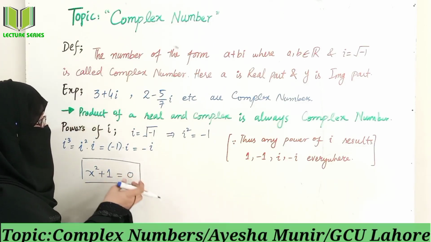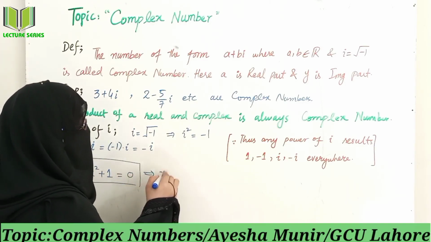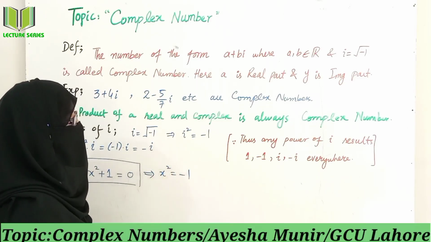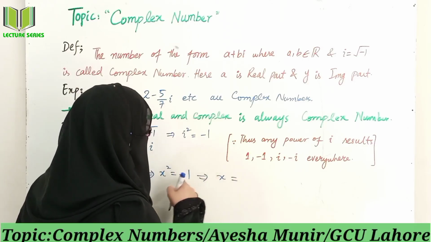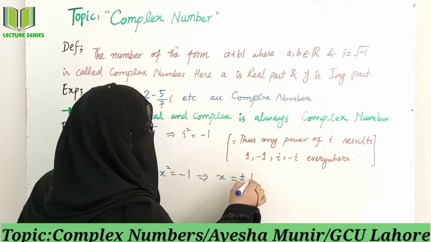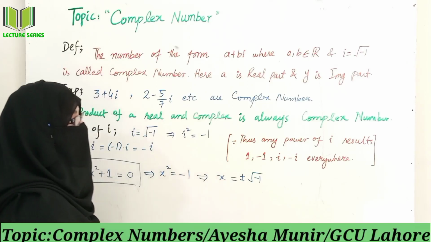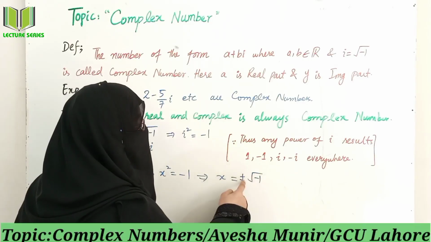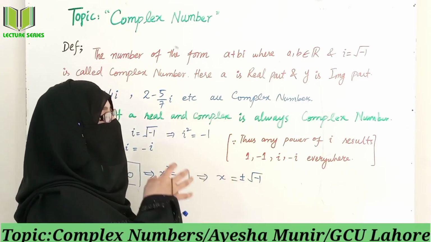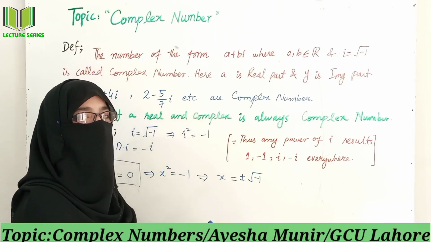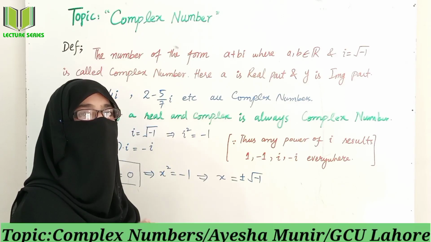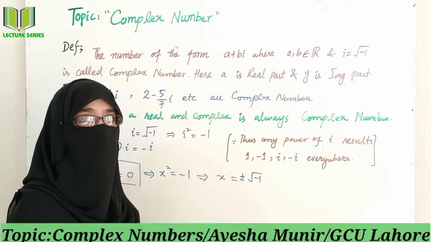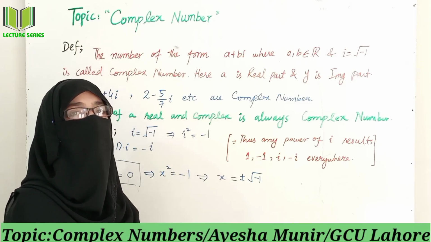x square plus 1 is equal to 0. Here x square is equal to what? Minus 1. If we take the square root on both sides, it will give x is equal to plus minus root minus 1. So root minus 1, this type of number doesn't belong to the set of natural numbers, whole numbers, rational numbers, integers, irrational numbers, or even real numbers.